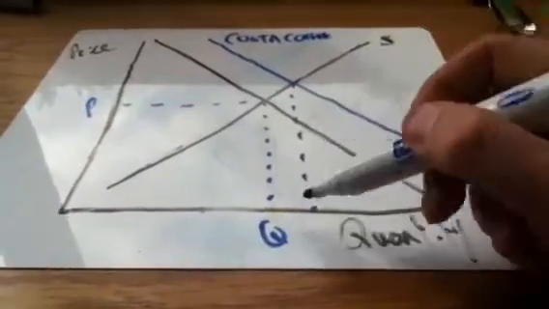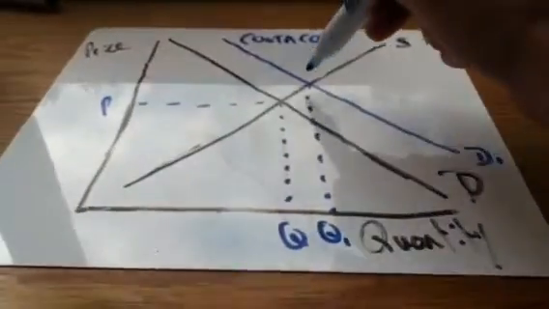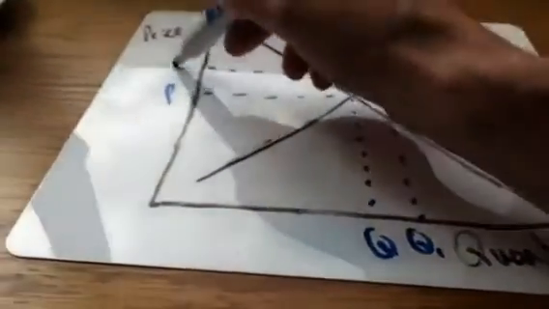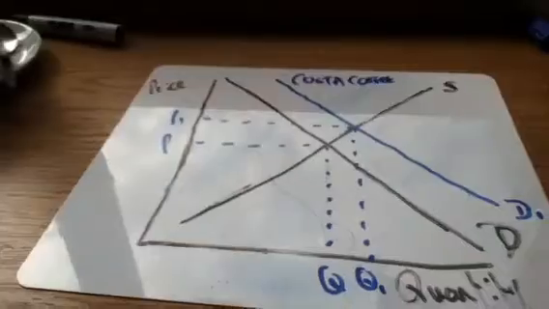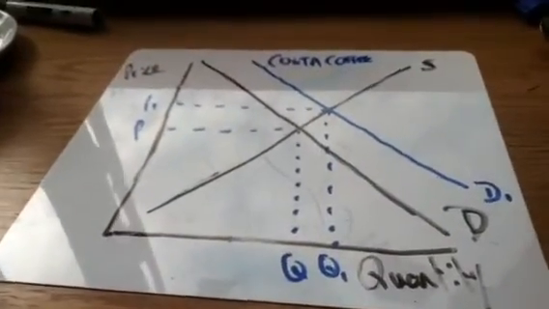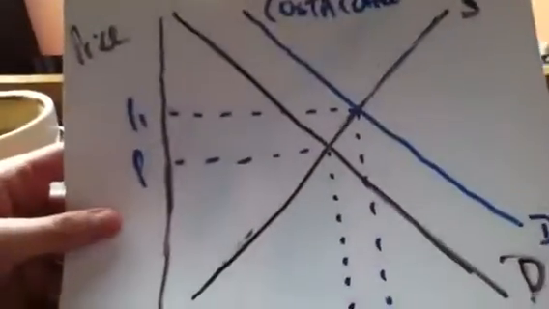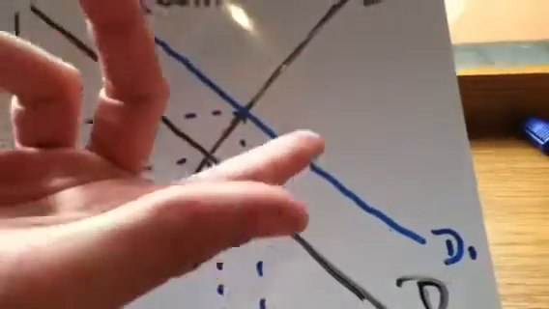And what happens is this affects the quantity, which increases because of the new equilibrium, but also the price rises to P1. So as demand goes up for a product due to changes in income, this will result in an increase in the price. We can also look at other factors as well, which might cause the demand curve to shift from D to D1.